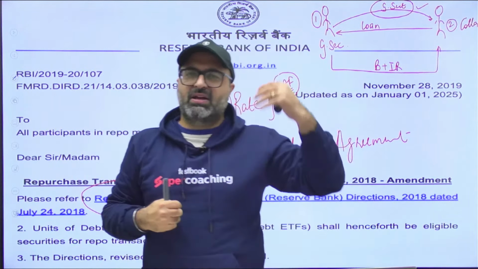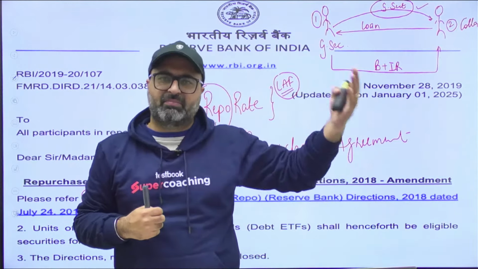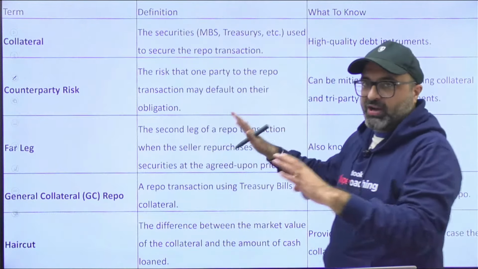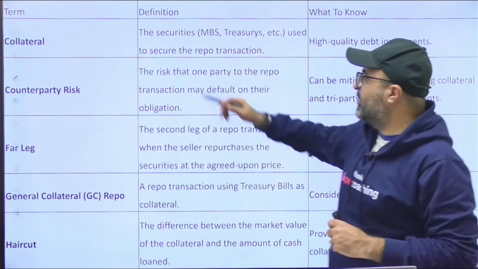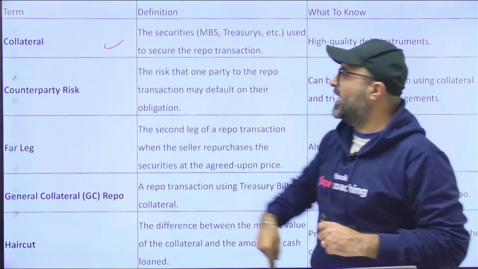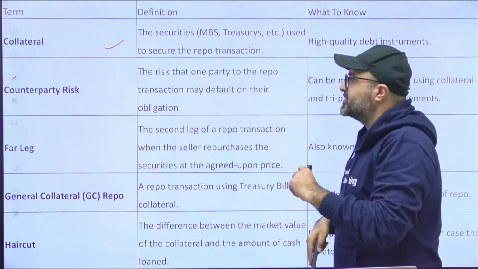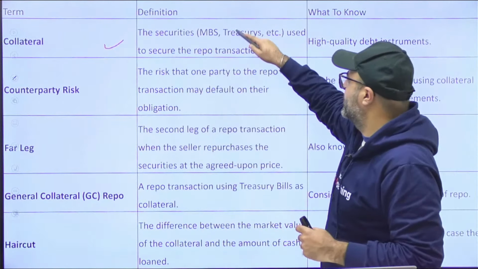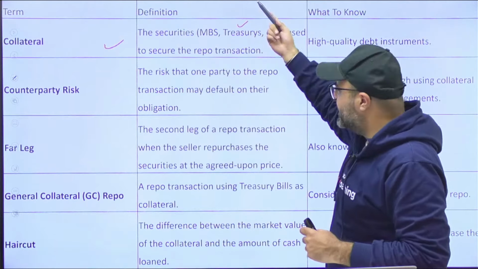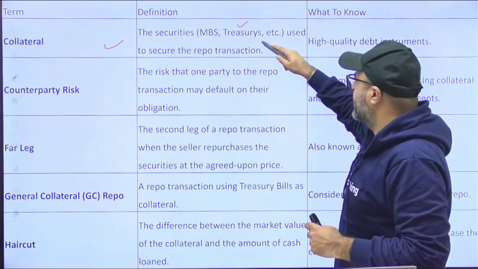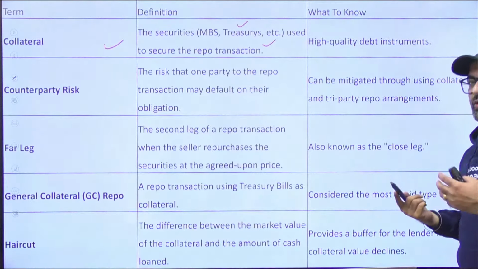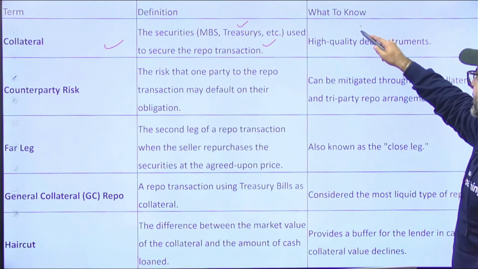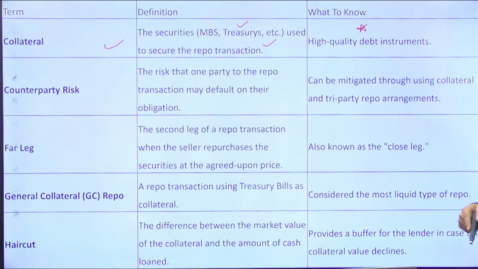It's not only the repo rate, it's not only related to RBI and banks, but it is related in general as well. So let's quickly discuss a few important aspects of repo transactions. The first and most important point is, sir, what collaterals are used? Collateral means what kind of securities are used. Securities such as government securities, debentures, and bonds issued in the economy can be used as collateral in repo transactions. But remember, only high quality debt instruments can be used.